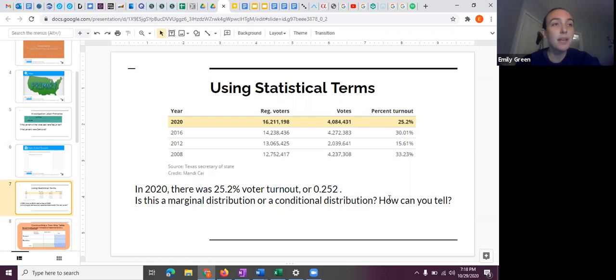Okay, so you've explained how you can make sense of 0.252 as a conditional distribution. And I see that somebody else wrote that 0.252 is marginal. So for those of you who thought it was marginal, how did you explain the data to yourself so that it was marginal? And then students said they were looking at it differently and they were thinking of adding up the Republican and Democrat votes. So they were actually looking at percents of the totals, and that would make it marginal. Thank you. That's a good point.